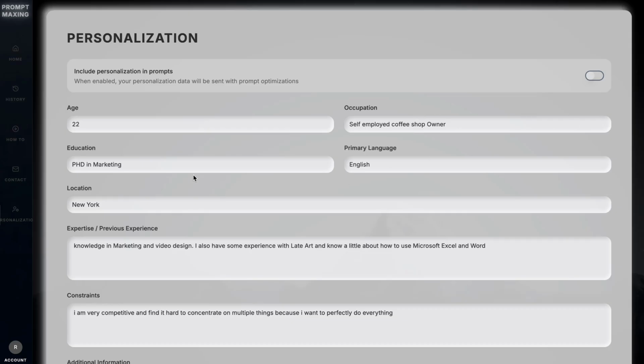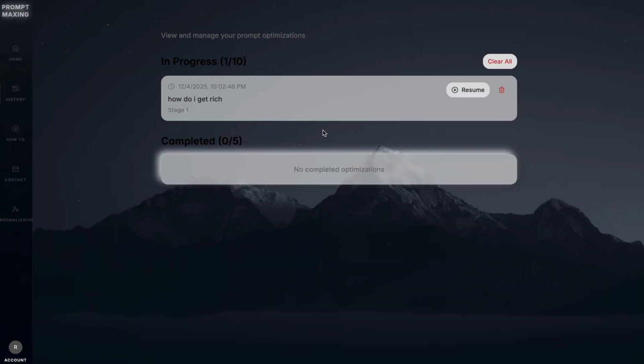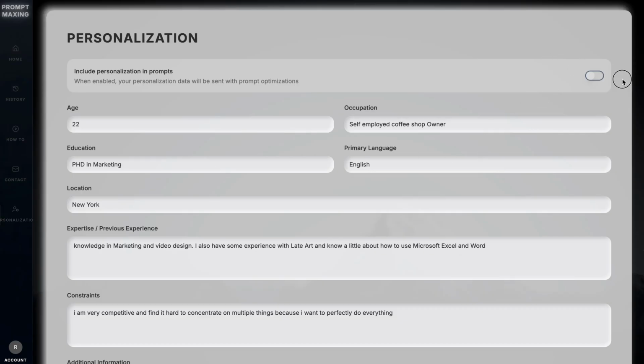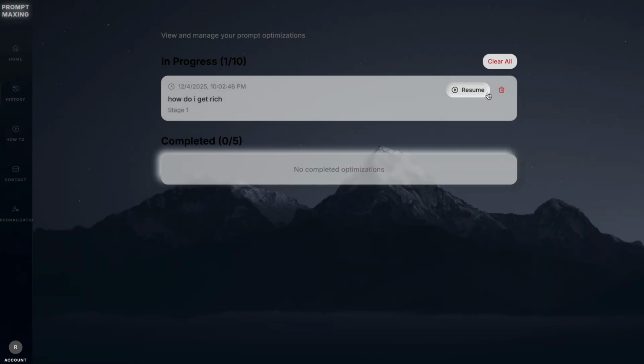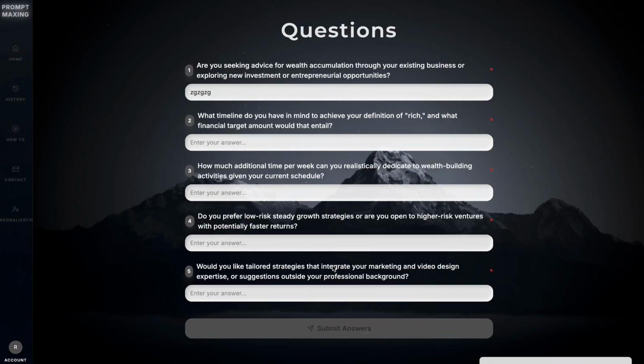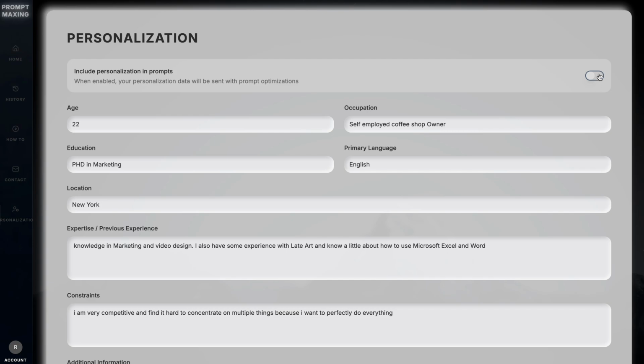Because if some days passed and you want to continue now, the state of the personalization button, whether the personalization got sent with the original prompt or not, is not saved. So if you resume here and send these questions, it will check again if the personalization is activated or not.